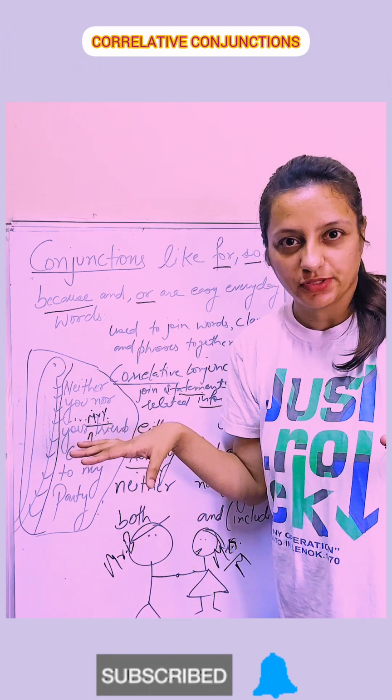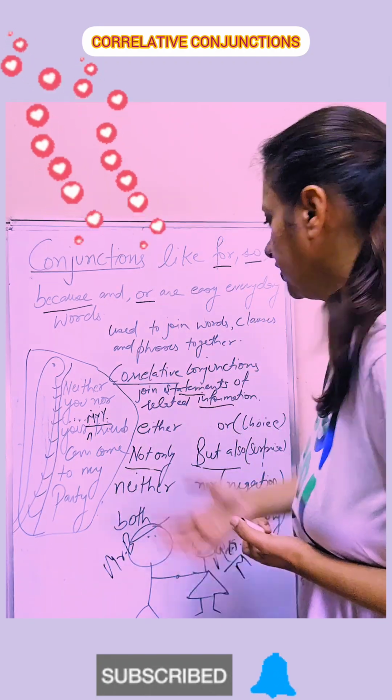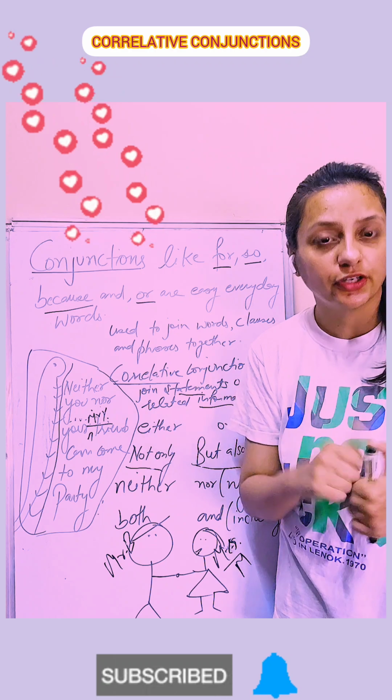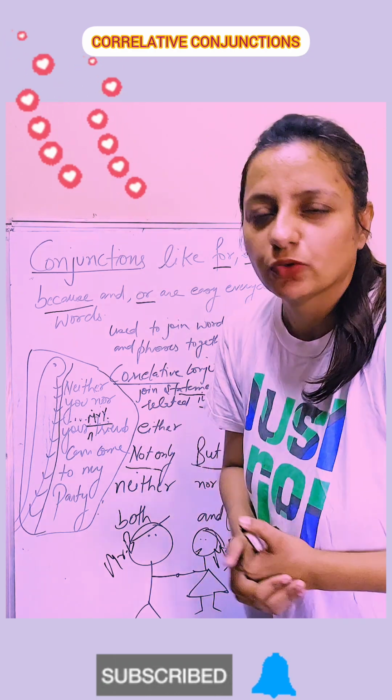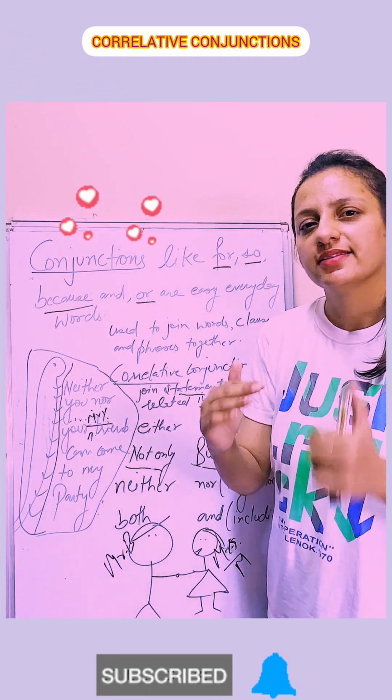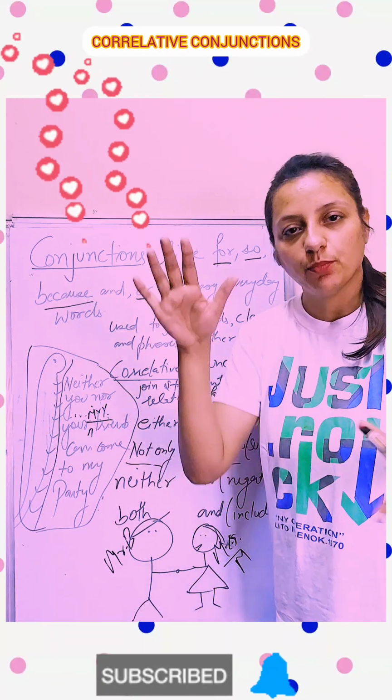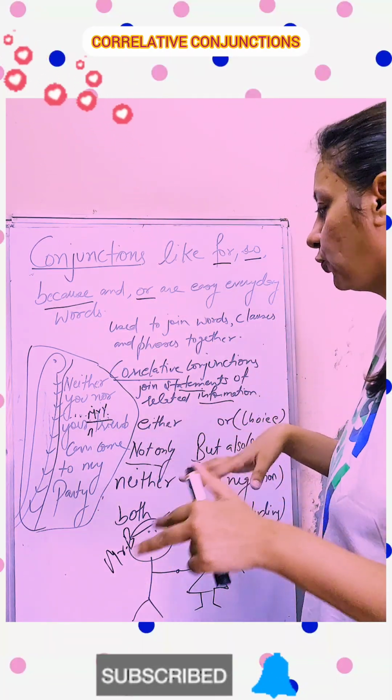Don't get confused in it. Mostly, when we talk about educated people, they say neither nor. Some people use it as neither nor. It's just a conversation. इसमें कोई difference नहीं है. Both are same. ओके दोनों सेम है, कोई फर्क नहीं है.